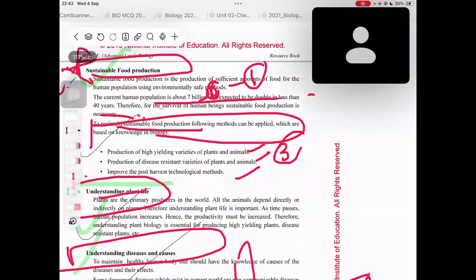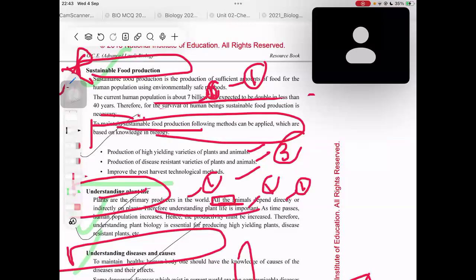Then I wrote understanding plant life. The first thing that you remember is plants are the primary producers in the world, right? So you get 1 mark for that. Then you have to write this point that you remembered. Definitely this is a good MCQ point to be remembered. All the animals depend directly or indirectly on plants. Then you get another mark for that. And therefore understanding plant life is important. Isn't that easy? Another mark, right?